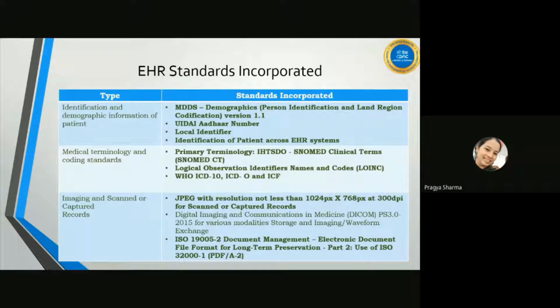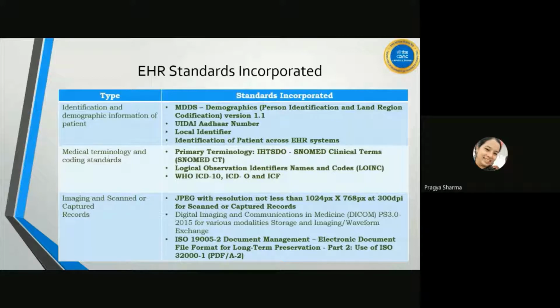Medical terminology and coding systems recommended by the EHR Standards 2016 as well as NDHM: first, SNOMED CT, LOINC, ICD-10. We have incorporated all these standards as per the integration points where they are required.